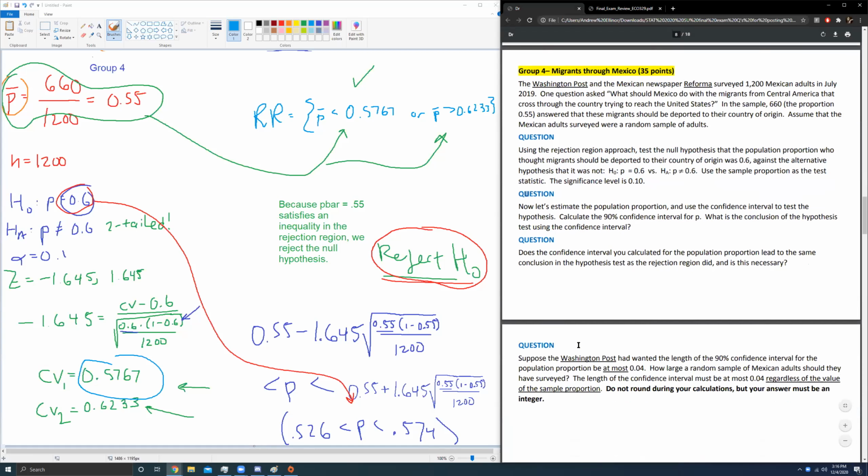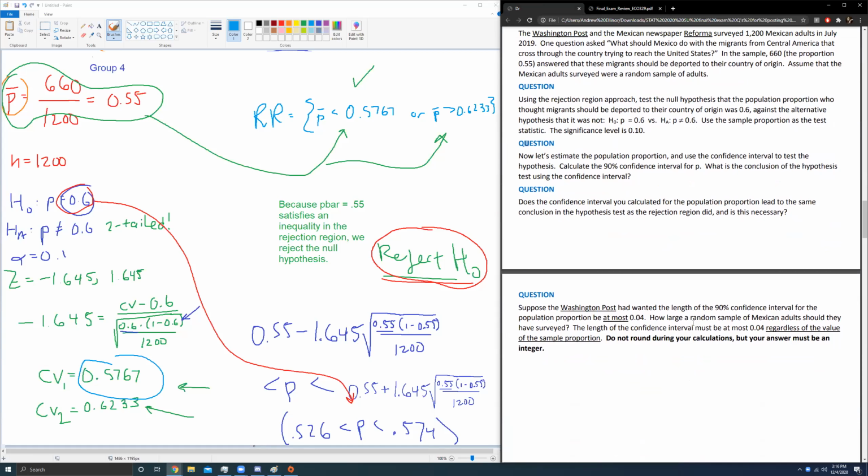Cool. Perfect. Okay. We've got a minimum sample size question. It says how large a random sample must be taken. It doesn't actually say minimum sample size, but it says how large a random sample. So what's interesting is that you could say any number here and not be wrong, so long as it was big enough, because it doesn't say what is the minimum sample size. But maybe this is what's being implied by this question: how large must the sample be before you know that your margin of error, or the length of your interval, is 0.04?